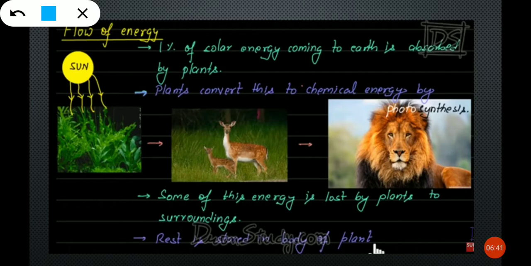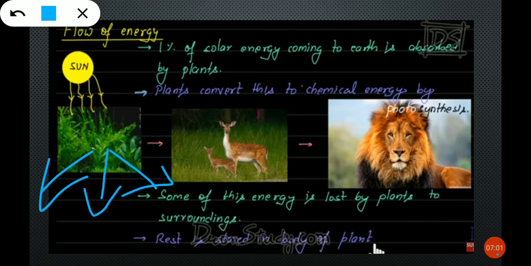Now the energy is in which form? Chemical form, right? Chemical energy. So some of this chemical energy is lost by plants to surroundings, and only the rest is stored in the body of plant. Only the energy which is left over is stored in plants.